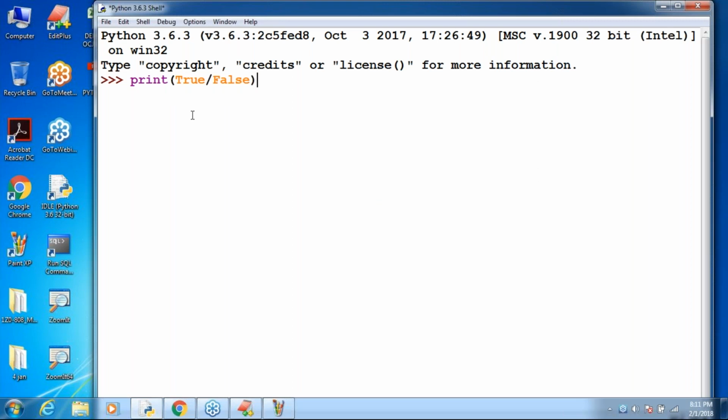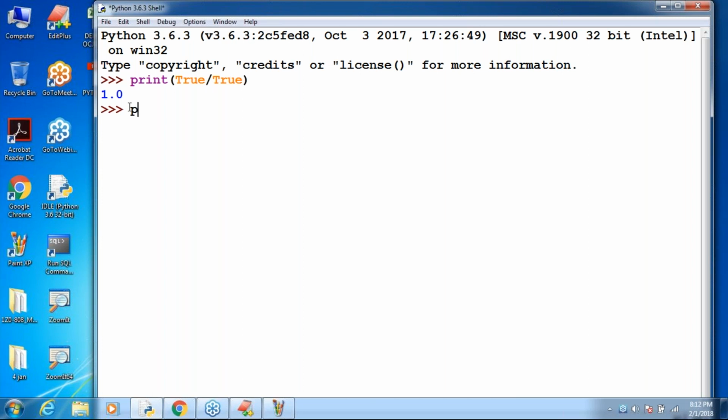Let me take true by true. True means 1, 1 by 1 means 1. Sir, am I getting 1.0? Of course, maybe internally implemented that way; I will discuss it in operators. Don't worry about that. The reason is that the division operator in Python always works with floating point arithmetic only. Remember that. We will discuss this in detail in the operators concept. We are at data types only.